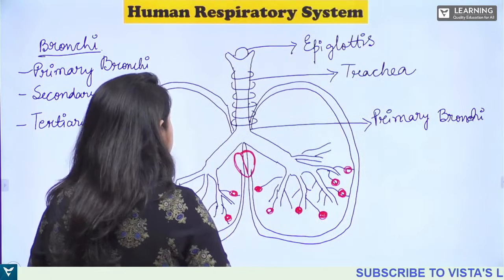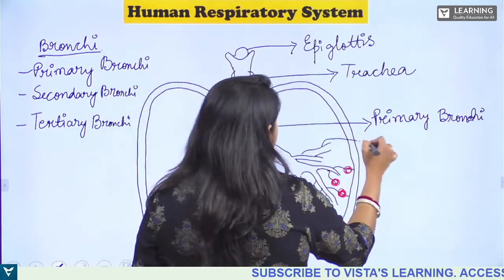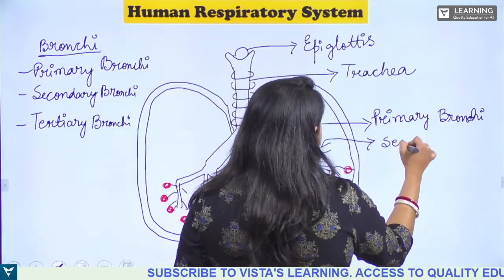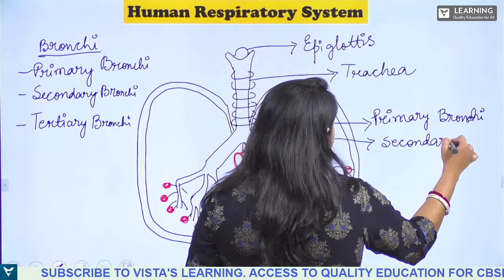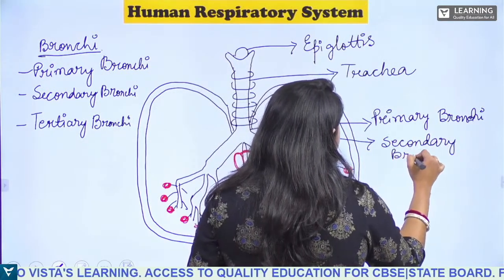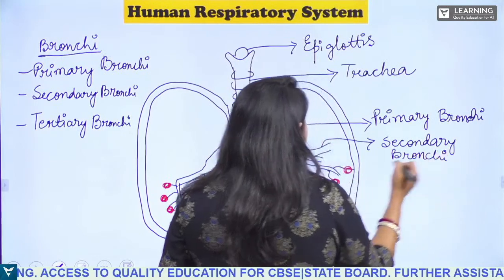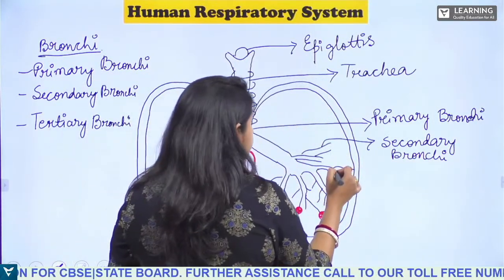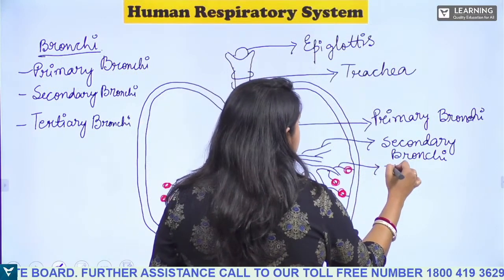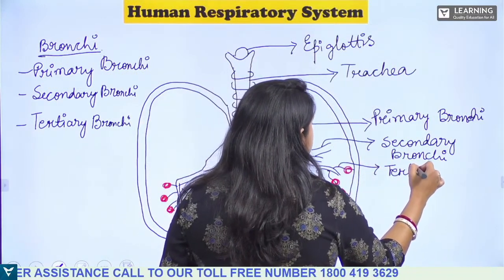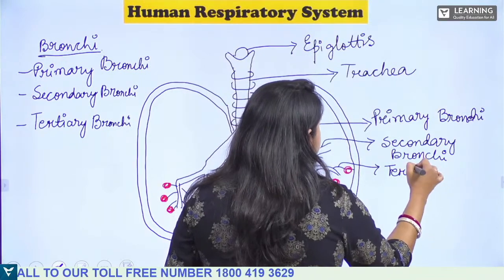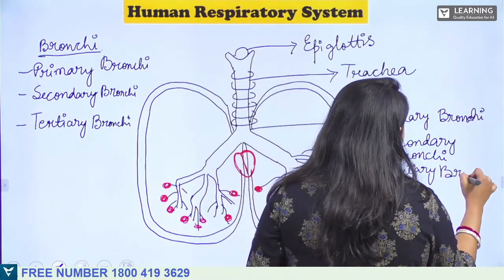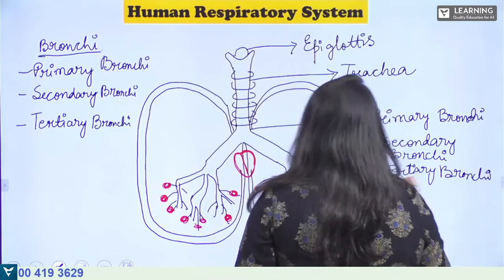Now these are what? These are the secondary bronchi, okay. And from the secondary bronchi, the thin filaments which you can see, these are the tertiary bronchi, okay.